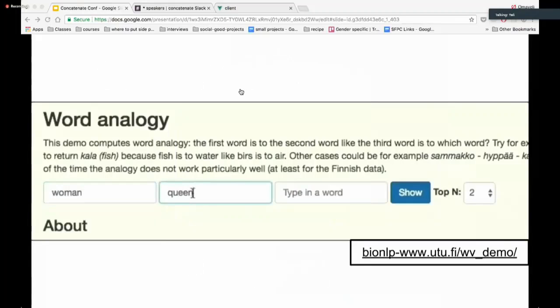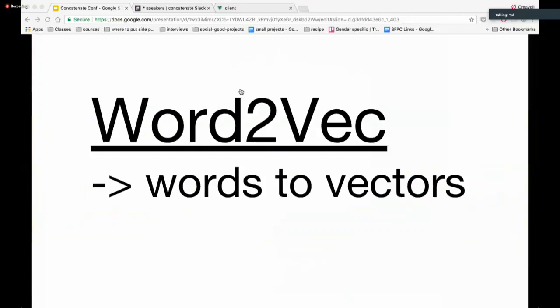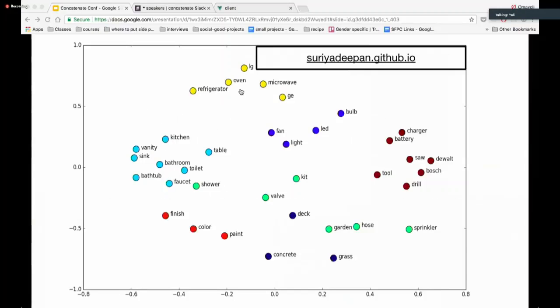So to do that, I can use something called word2vec. So you can see in this example that you can get what the equivalent term for a word is. So woman is to queen, as man is to king. And word2vec is an algorithm that transforms words into vectors. You feed the algorithm a ton of text, and then it groups words together in space if they are used in the same context.